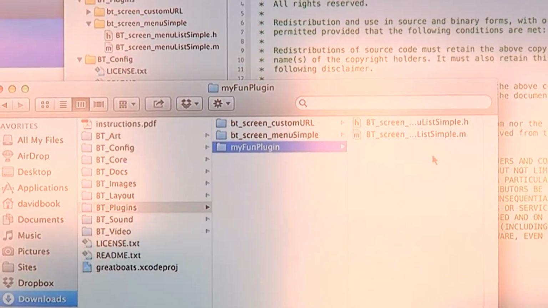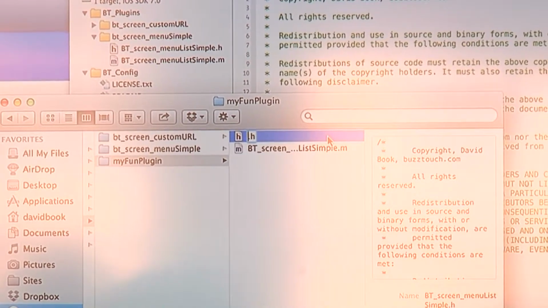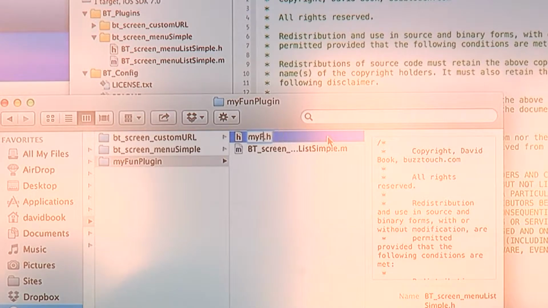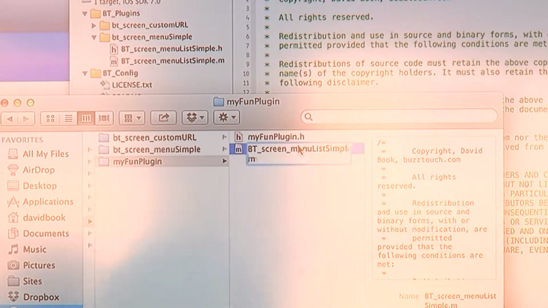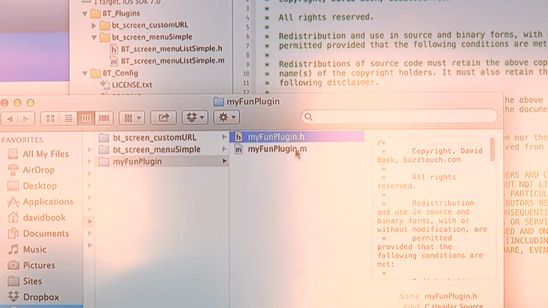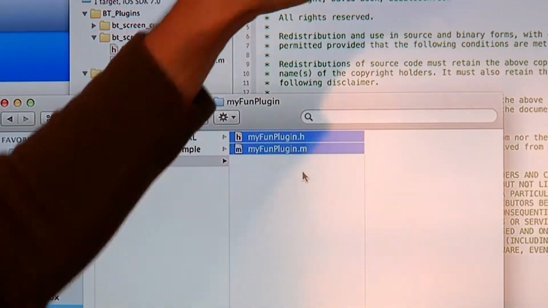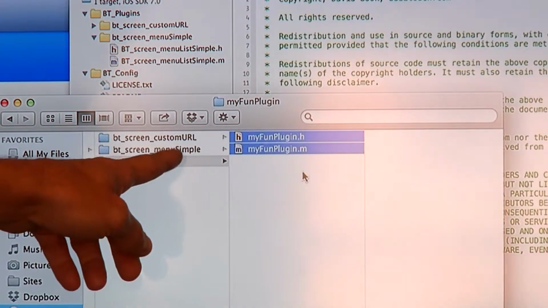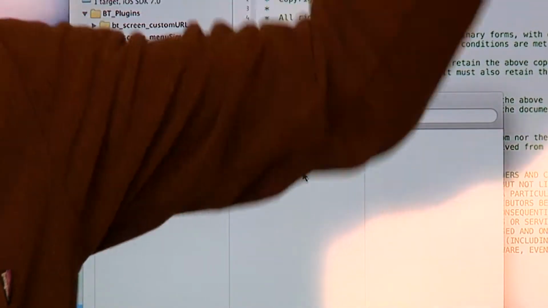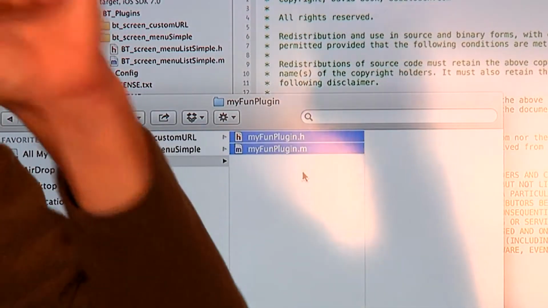I'm going to change the name of the class, the name of the file itself, to My Fun Plugin. Remember, this is just one way to do it. This is just how I do it, because it's so much faster than using Xcode's new file, blah, blah, blah. Now, these files have different names now. I just changed the names of them. But the contents of them are the same as I copied a minute ago. So clearly, what did I copy? I copied the menu. It's got all kinds of stuff in there to make a menu. I don't want to make a menu. We'll make something else. We'll get all that menu stuff out of it. We just have the generic blank class file.